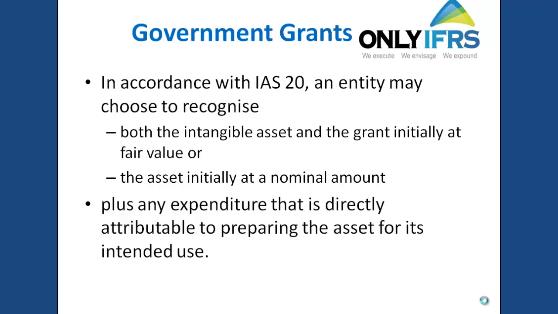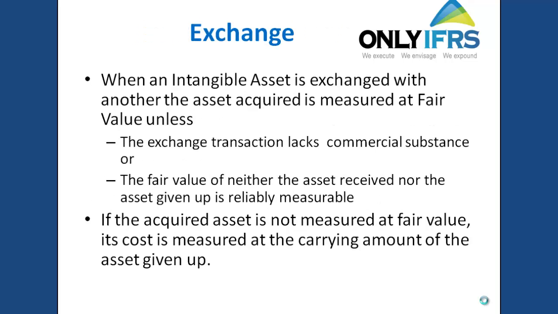If you exchange an intangible asset with another asset, then you need to take the fair value of the consideration given, that is, the fair value of the asset given up, as the cost of the intangible asset. If you cannot measure the fair value of the asset given up, then you can take the fair value of the incoming asset. If that is also not available, then you need to take the net book value of the asset given up as cost of the incoming asset.